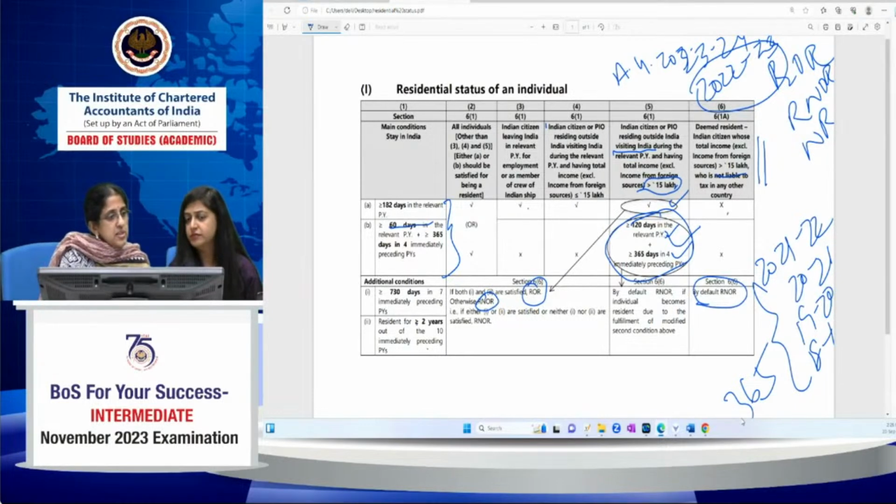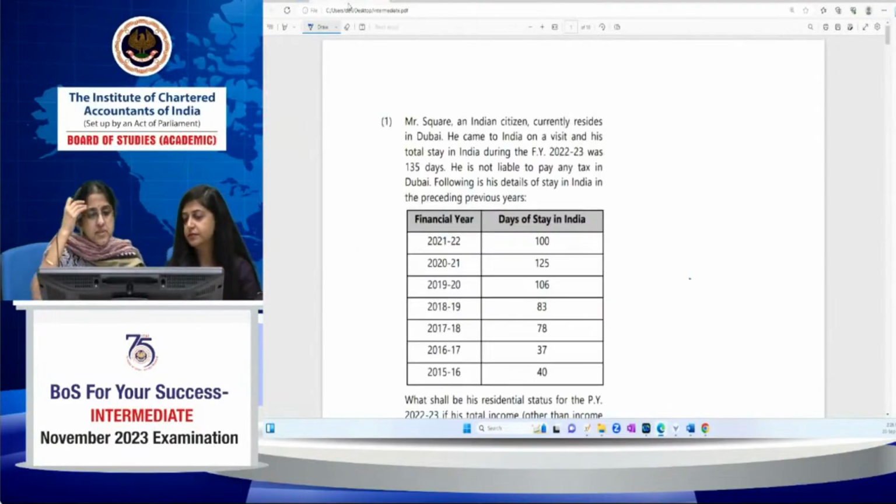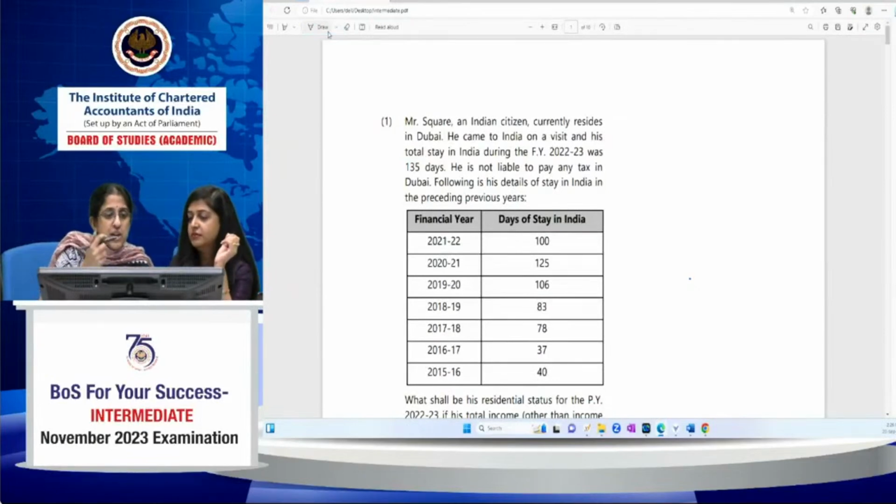Let's go to these MCQs. With these MCQs, probably you will be able to understand residential status clearly. So I'll ask you whether you've understood after doing the illustrations. Because right now,